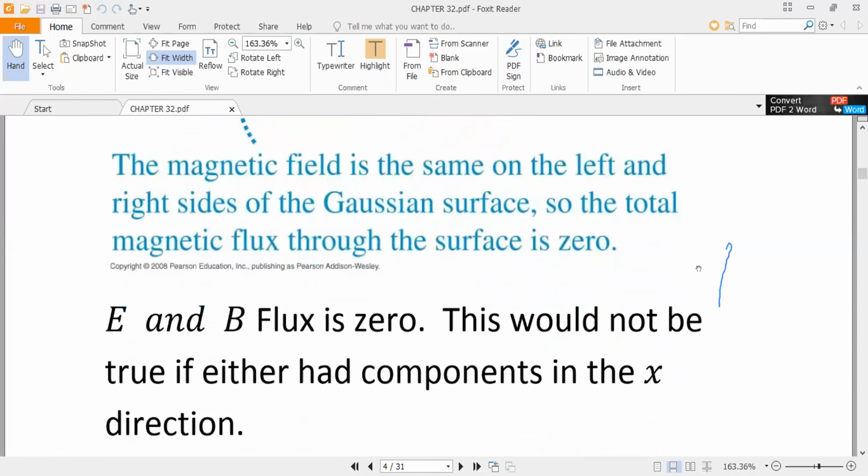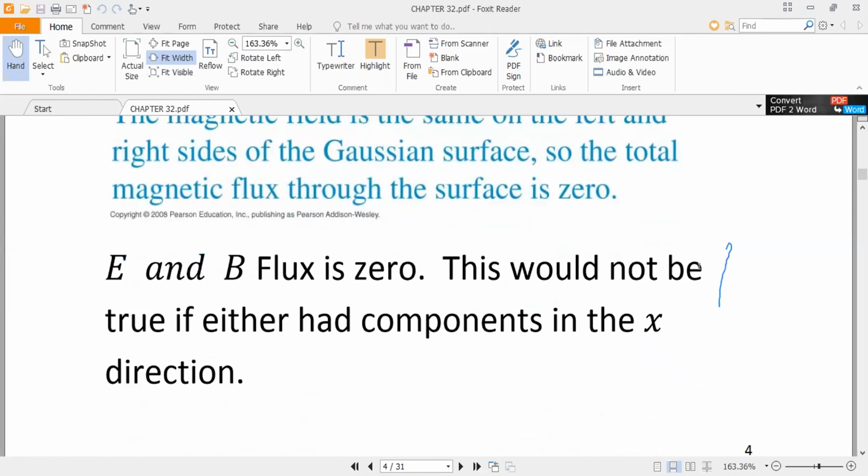So the E and B flux is 0. This would not be true if either had a component in the X direction. So you can read from this passage that here the magnetic field and electric field have no component in the X direction. So along the X direction there is no electric field component and no magnetic field component.